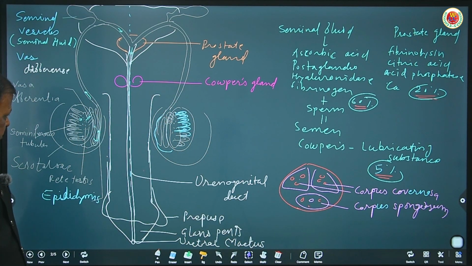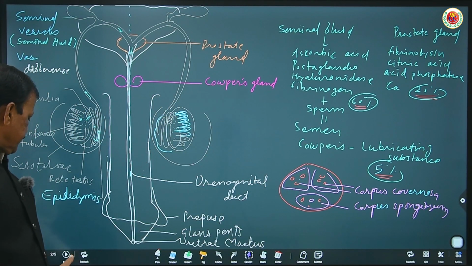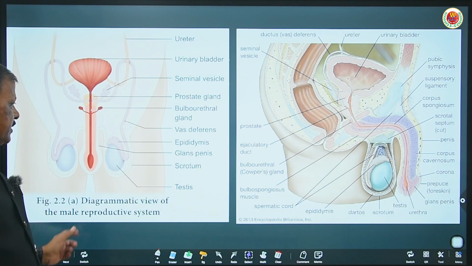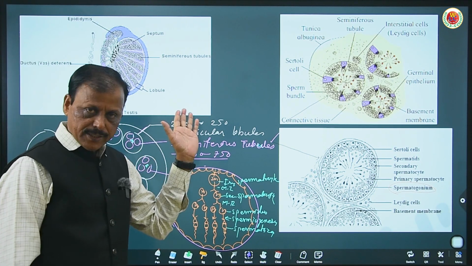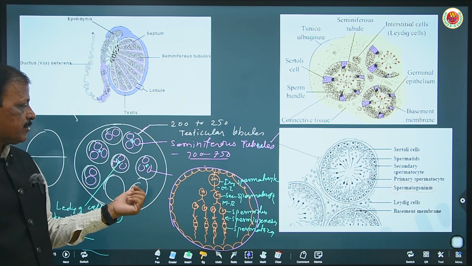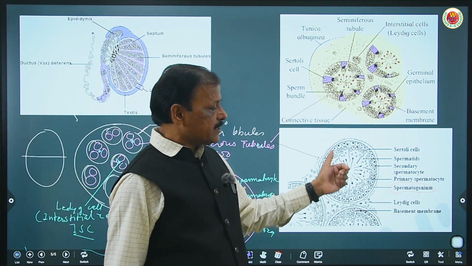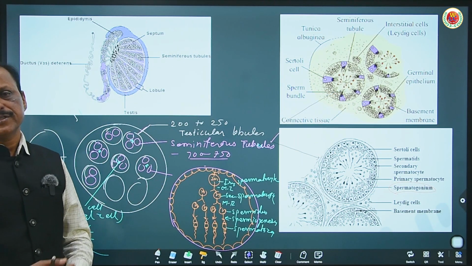I hope you understood this entire structure of the penis, with the diagram available on the net, and the explanation given for the internal structure of the testes and the functions of each part present inside the testes associated with the process of spermatogenesis.